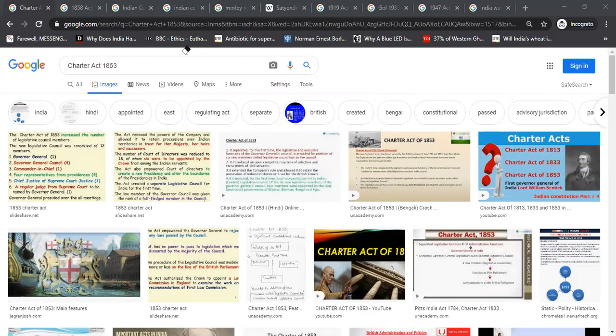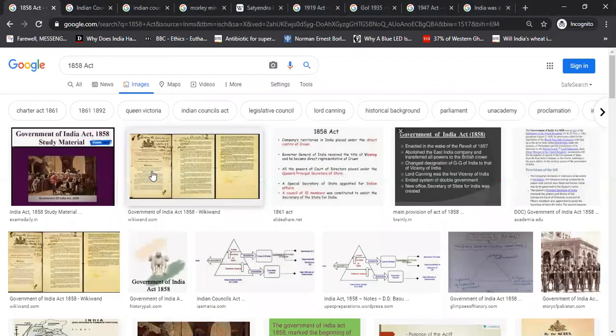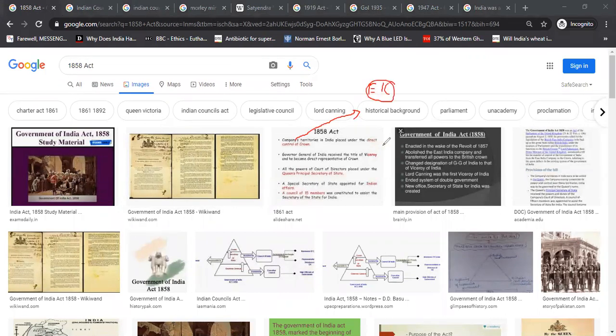Now 1858 Act, you know what happened. Revolt happened. There were too many apprehensions among British princes and all those things. So to allay those apprehensions, Government of India Act of 1858 was passed, and the Queen proclaimed that there will be no further annexation and all those things. And they also said that these company territories, up until now under EIC, now came under the direct control of the Crown, right?